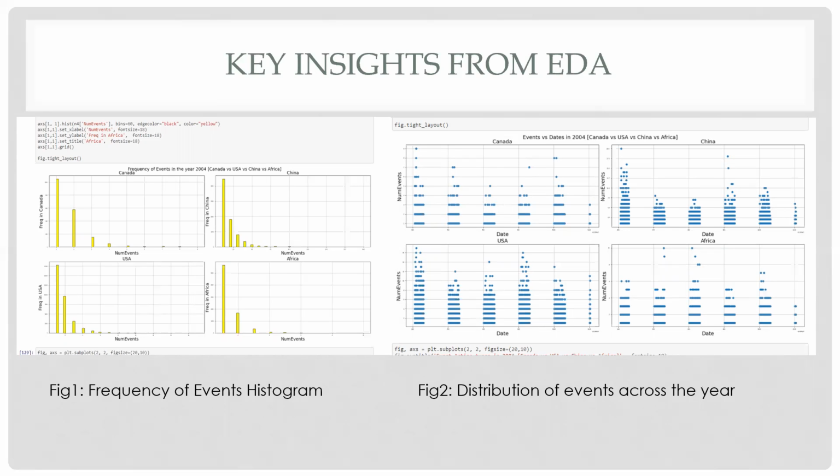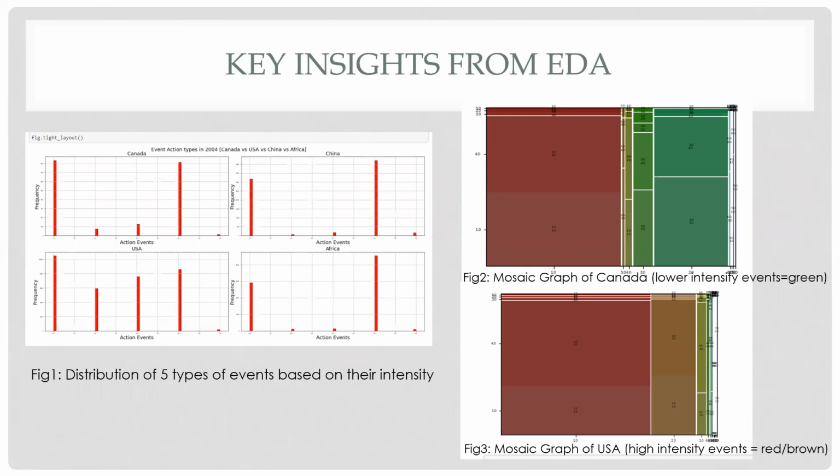But we do not know if these events were just regular events like social gatherings or if there were some sort of protests or riots. So we have narrowed down 5 types of events based on their intensity from the dataset. If there is a higher frequency of high intensity events, they can be classified as something like social protests or riots, and all this is represented in the red and the brown color in these mosaic graphs. And if the events are of low intensity, they can be classified as something like social gatherings or meetings, and these are shown in the green color as low intensity events in the mosaic graph.